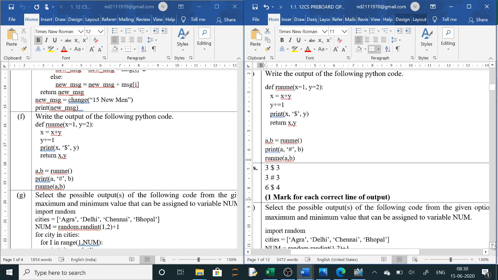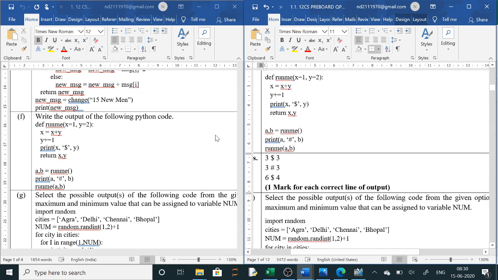And here is the solution. Now in this what is happening, first we come to the main program. A comma B equals to run, M means this function is called without any argument. So it will take the default values, x will be 1 and y will be 2. 1 plus 2, x will be 3. Y equals to y plus 1, so y also will be 3.